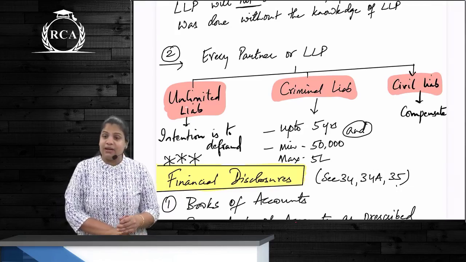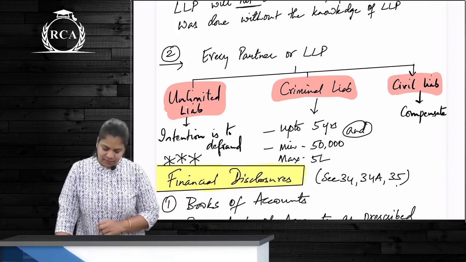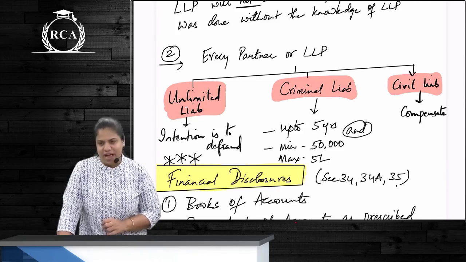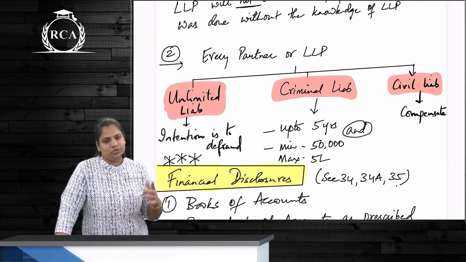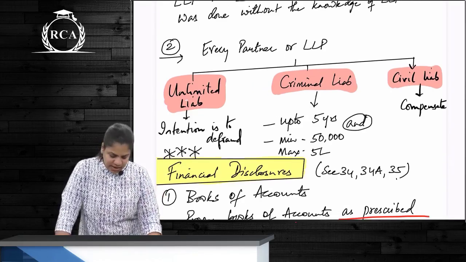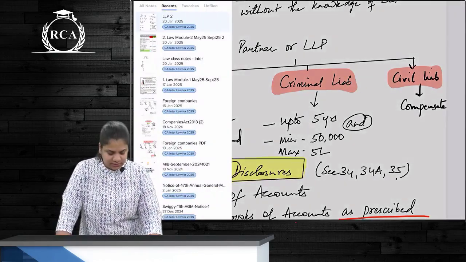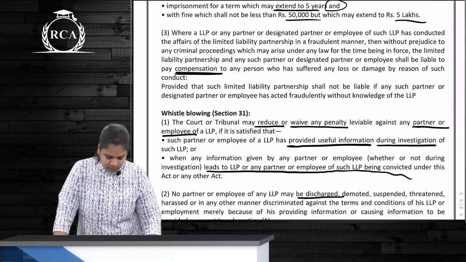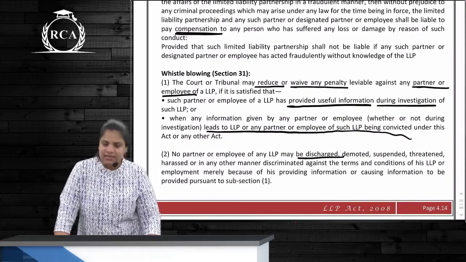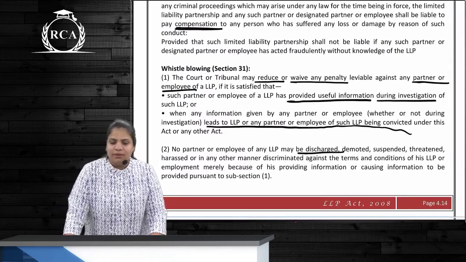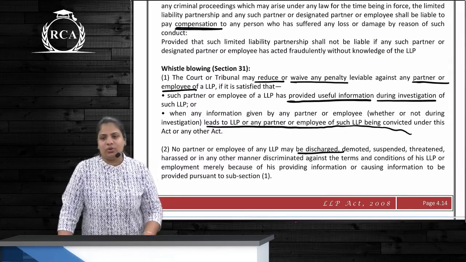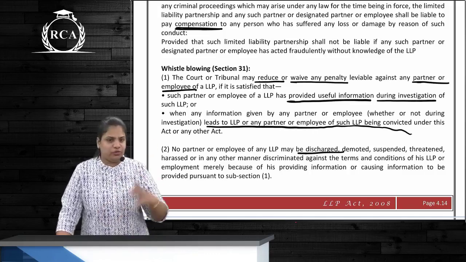5 years, and the minimum 50,000 to 5 lakhs. Not just that, the other person who has suffered any loss, they will also have to compensate that loss. Simple? Did we cover all the points? Yes. Whistleblower means what? That person who is providing or reporting wrongdoings to the management or to the authorities.